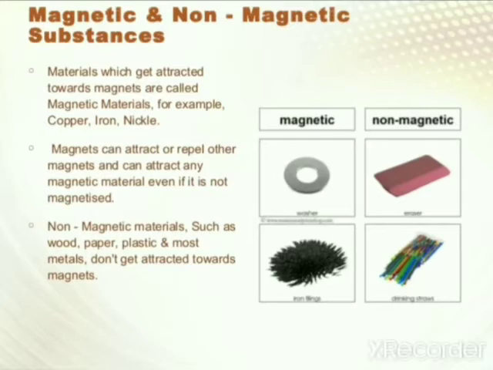Materials which get attracted towards a magnet are called magnetic materials. For example, iron, nickel and cobalt. A magnet can attract or repel other magnets and can attract any material if it is magnetic. Non-magnetic materials such as wood, paper, plastic and most metals are not attracted towards a magnet. So here are some examples of magnetic and non-magnetic materials.